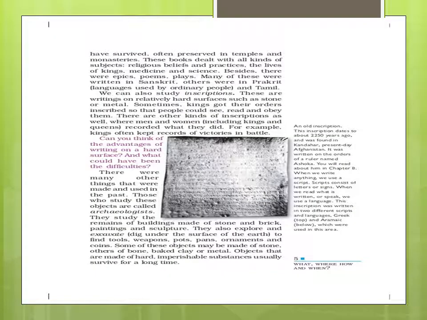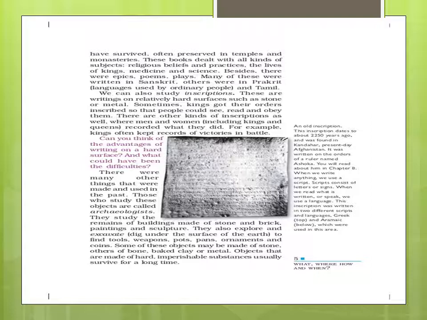This is the second source. What is engraved on stone is known as an inscription. Writing engraved on a hard surface such as stone or metal is known as an inscription. You embed on stone and make letters on it. For example, in road construction, what we usually do is write our name. After completion of the road, you can see your name is there. That is permanent.